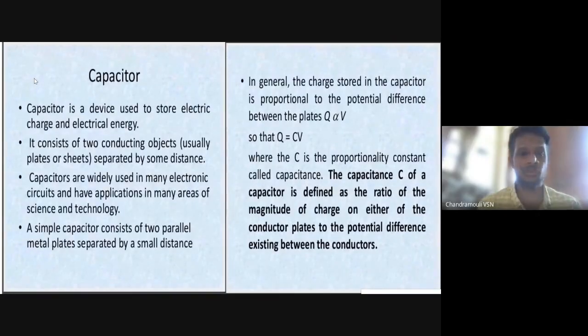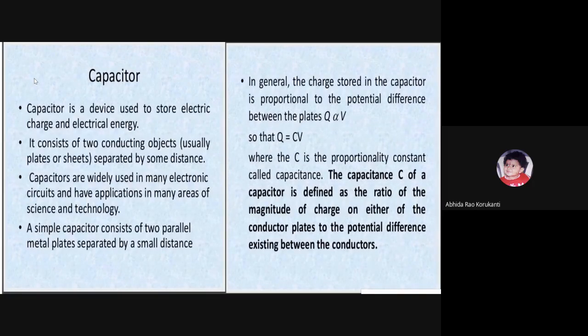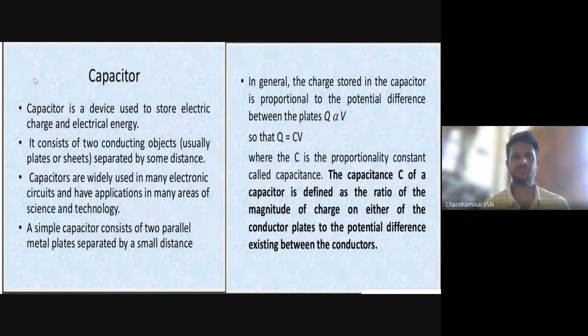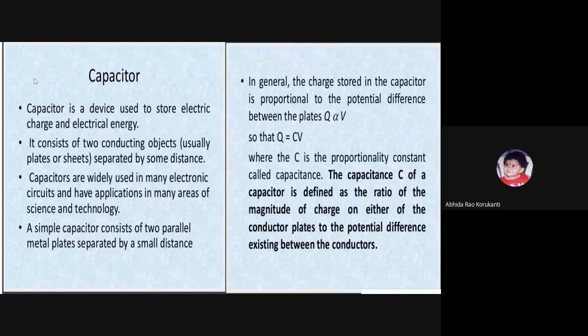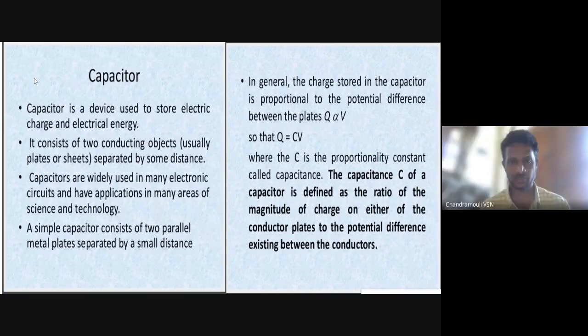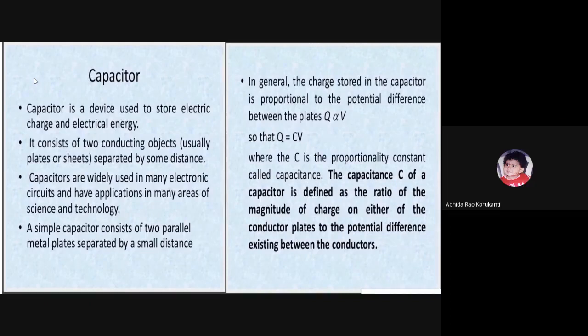Abhida, what is your idea on this slide? Capacitor, it is a device used to store electric charge and energy. It consists of two parallel metal plates which are separated by a distance. The charge stored is directly proportional to the potential difference between the plates. And charge is equal to capacitance into potential difference.